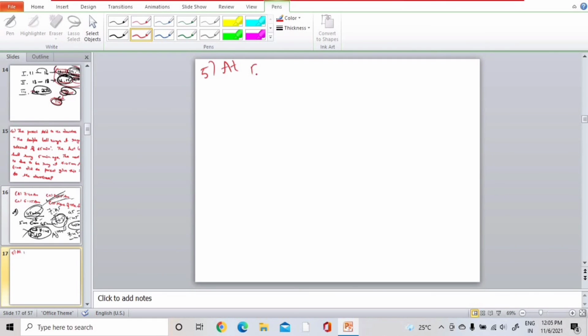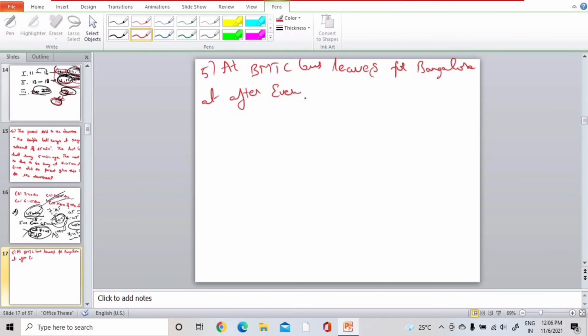A BMTC bus, I am considering it as BMTC bus, that is Bangalore Metropolitan Transport Corporation, the Bangalore local bus, leaves for Bangalore after every 40 minutes.